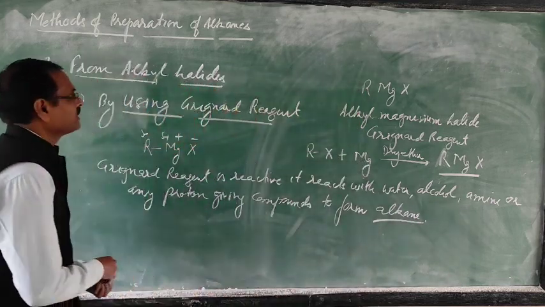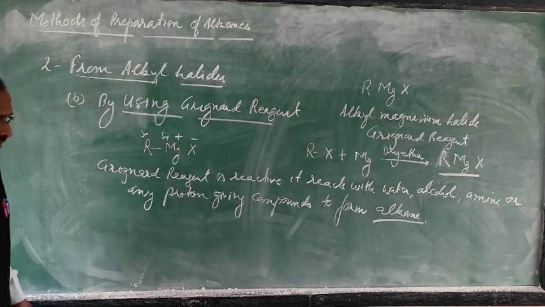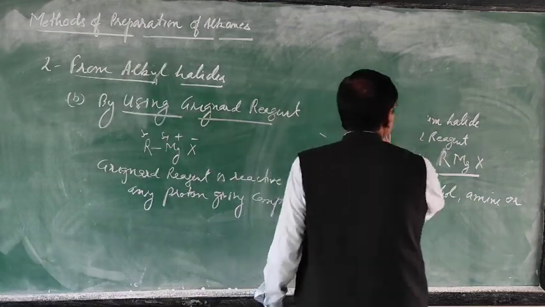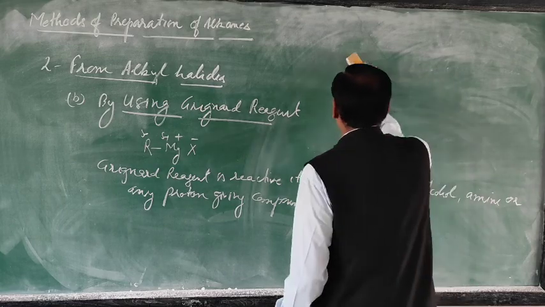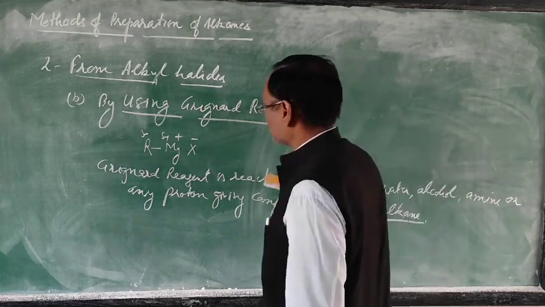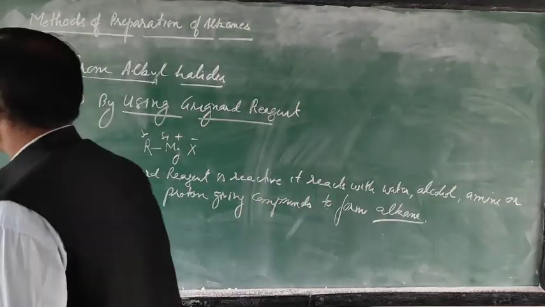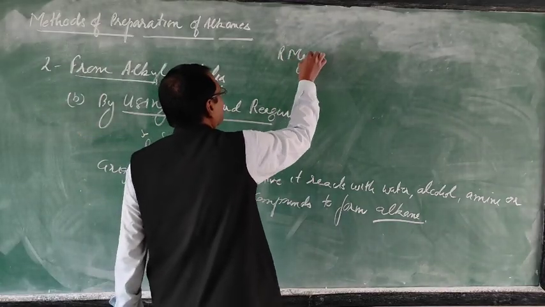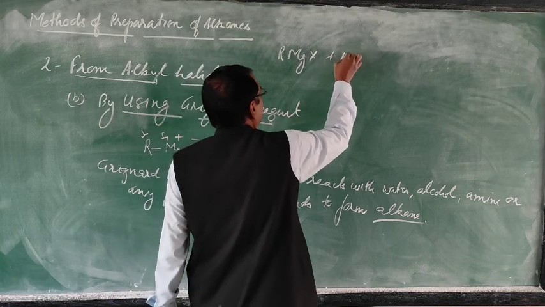So just to see, first of all, water. This Grignard reagent RMgX reacts with water.